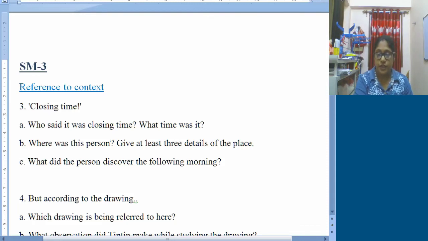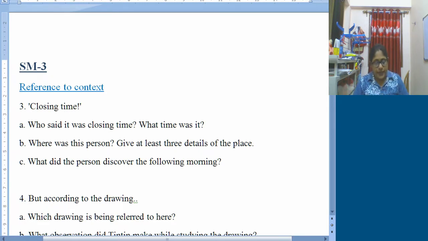Let us start the question answer part of the chapter The Broken Ear. On that day, one student was asking me about the mystery box, that box at the very beginning of the chapter, and I told that it will be discussed one more time in the next class. So today I will start with the discussion of that. Then I will go for the reference to context questions.